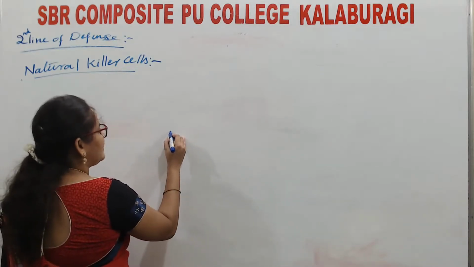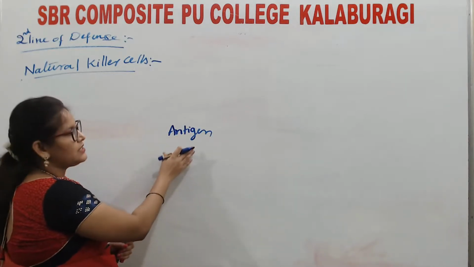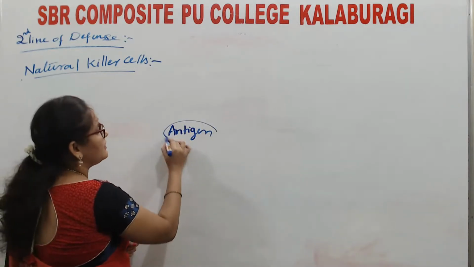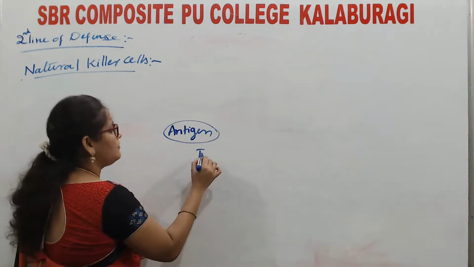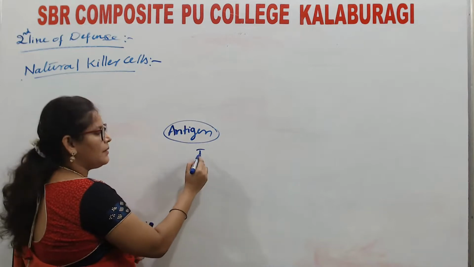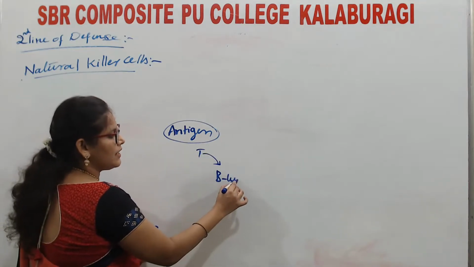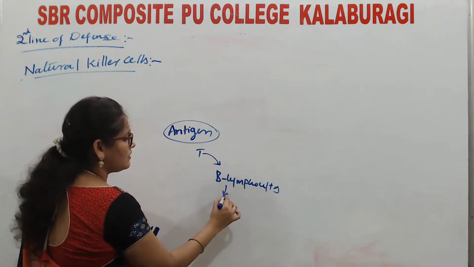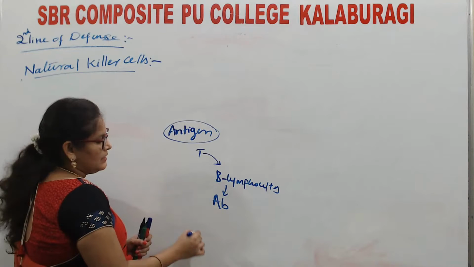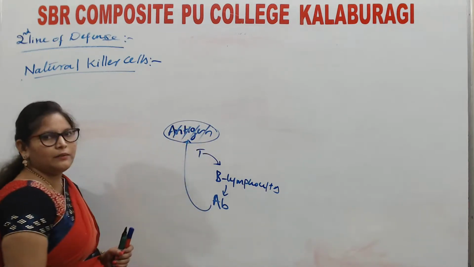A foreign particle, a pathogen which is a disease causing agent, if it has entered into our body, T lymphocytes, which do not have the ability to produce antibody, will help the B lymphocytes in producing the antibodies. These antibodies will go and destroy this antigen.